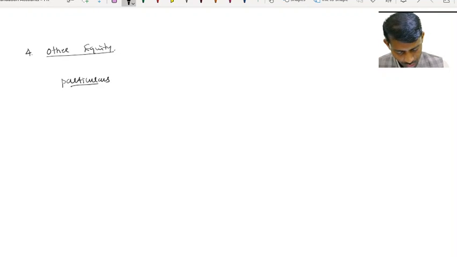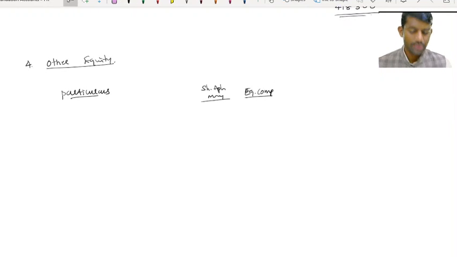So here what all will be there? First is share application money. Then equity component, that's what we call other equity component. Thereafter our reserves and surplus will start.